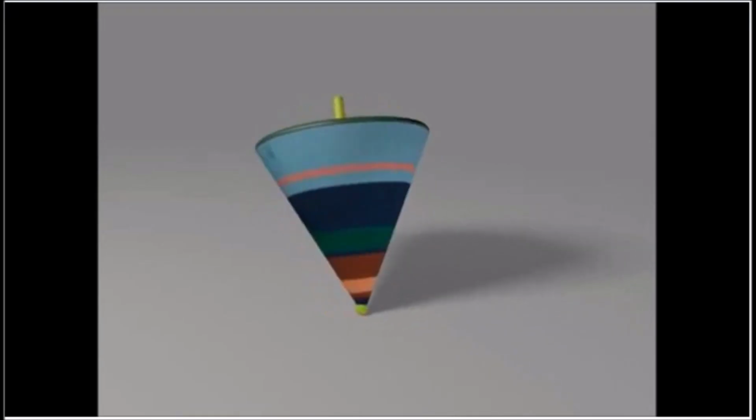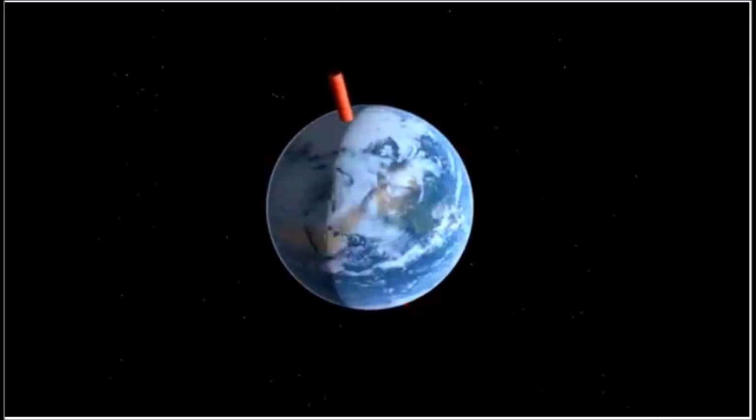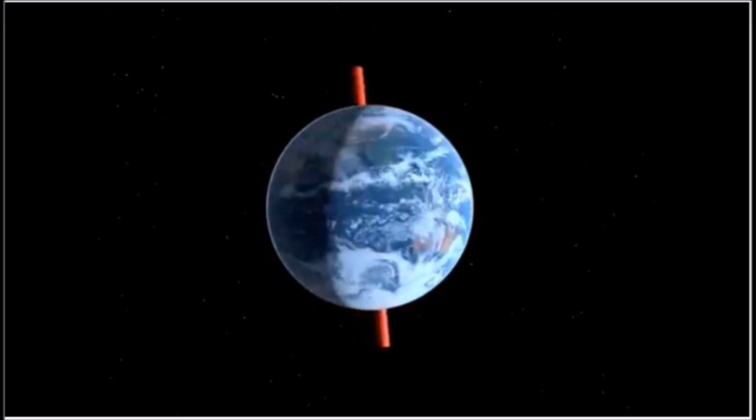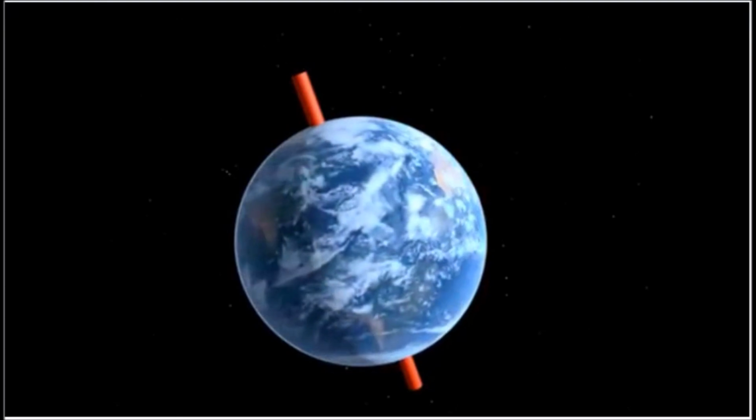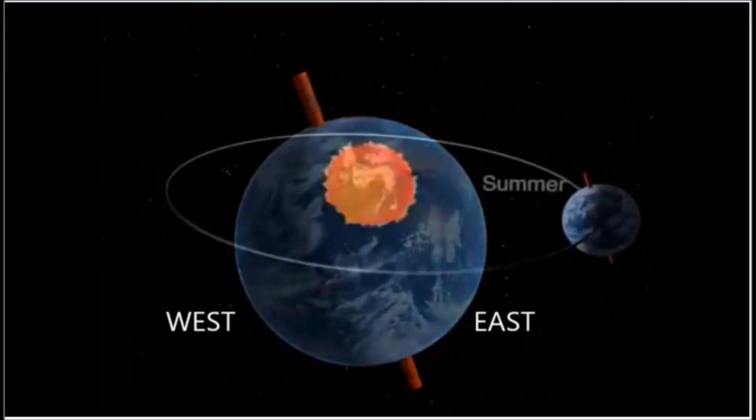Now, the rotation of the Earth is in a wobbling manner. Why is it in a wobbling manner? It is so because there are differences in land mass of the Earth's surface. This means that some parts of the Earth are heavier than others. So as the Earth rotates, it wobbles. So the rotation of the Earth is from west to east, as you can see.